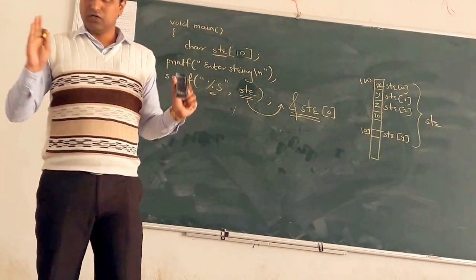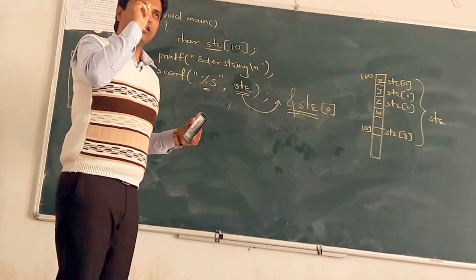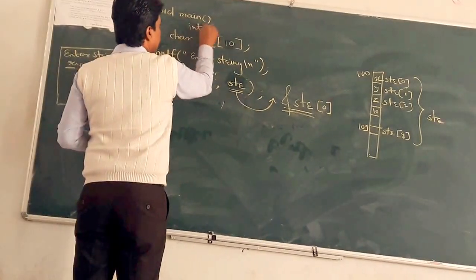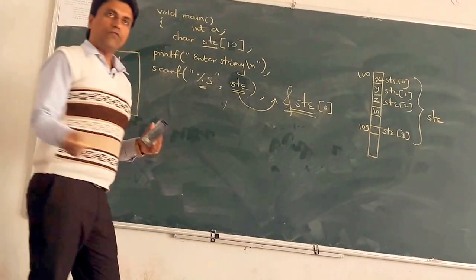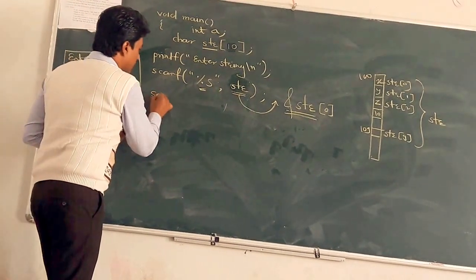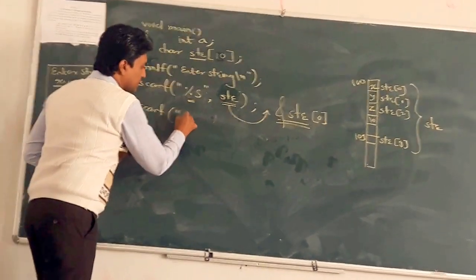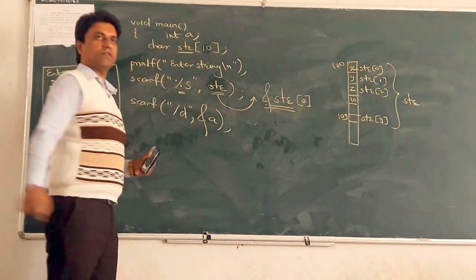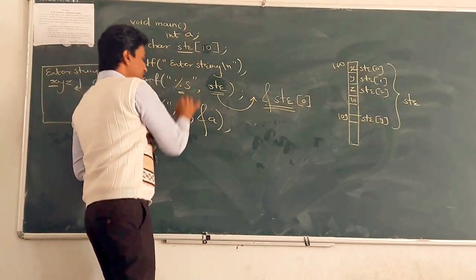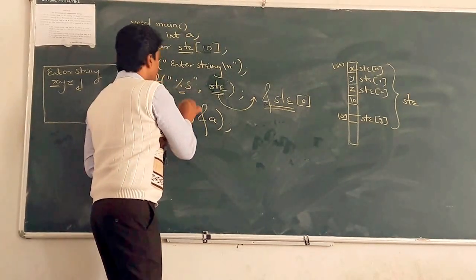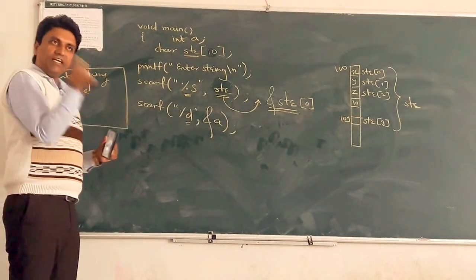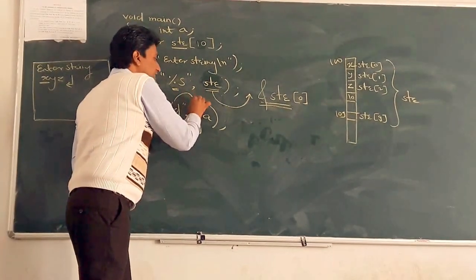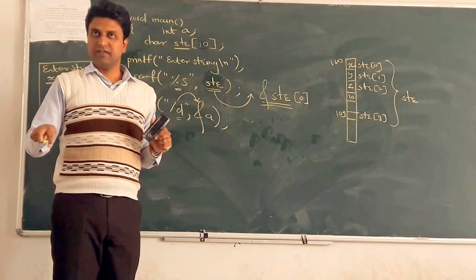Clear? Okay, when we scan the integer value, what happens if int a is there? While scanning the integer a, how do we write? scanf, %d is the formatting type, ampersand of a. What is the meaning? Whatever value we enter on the console is stored at the address of a.